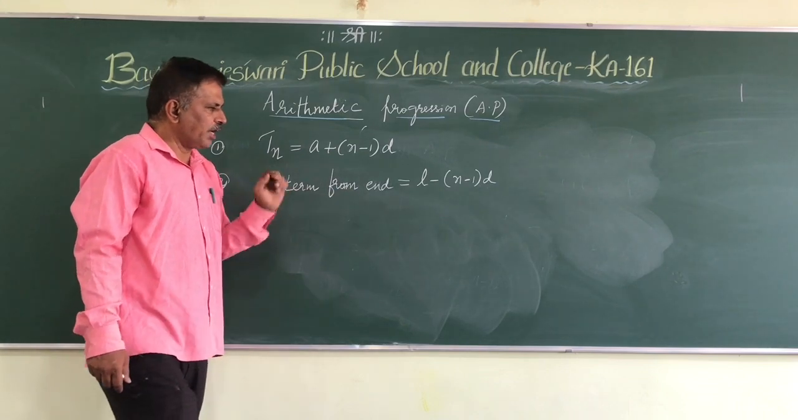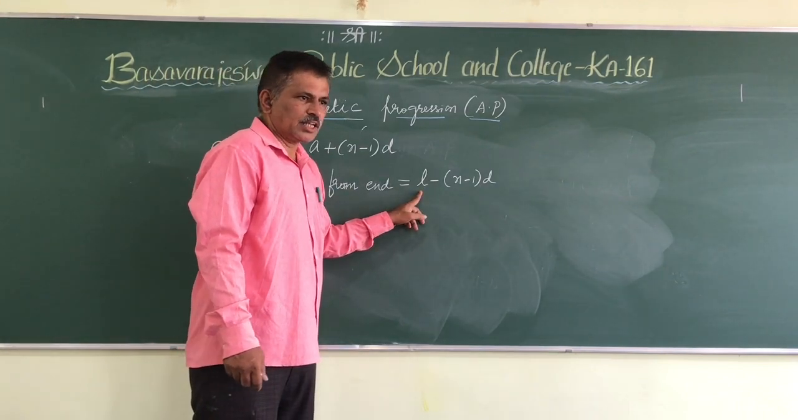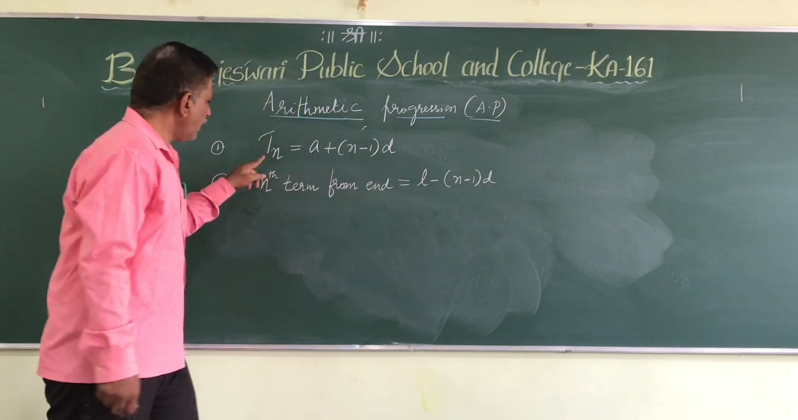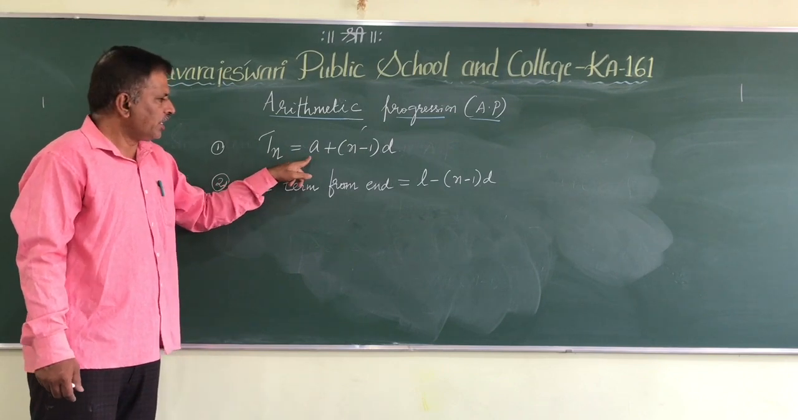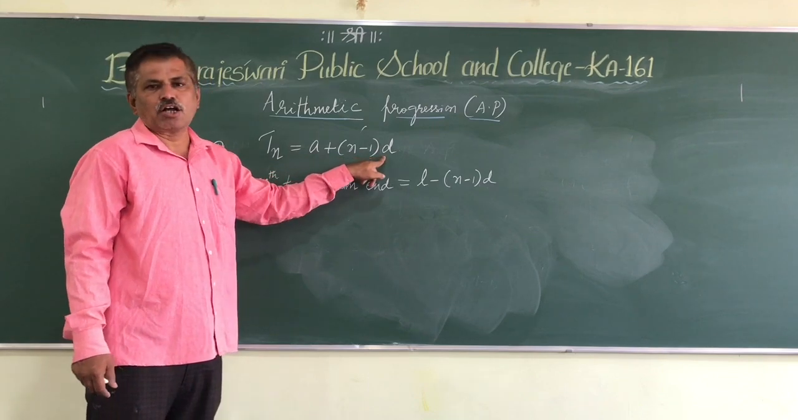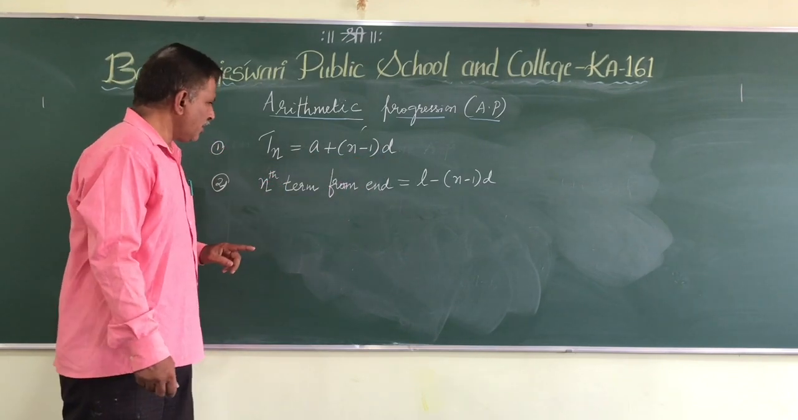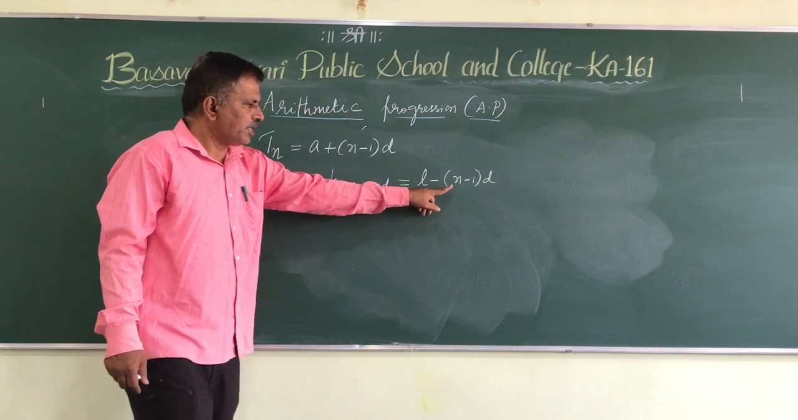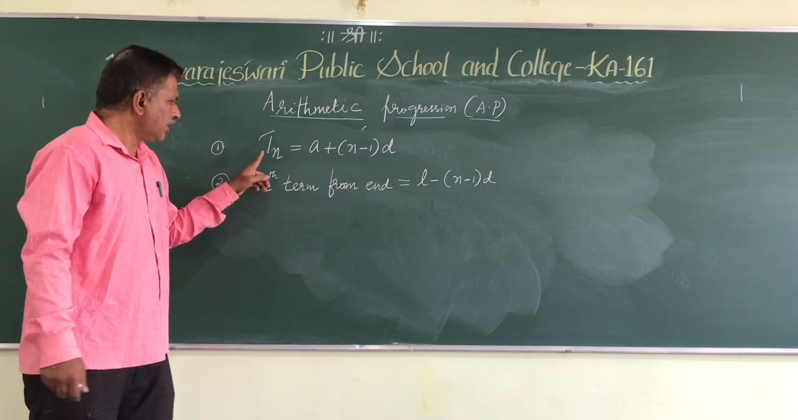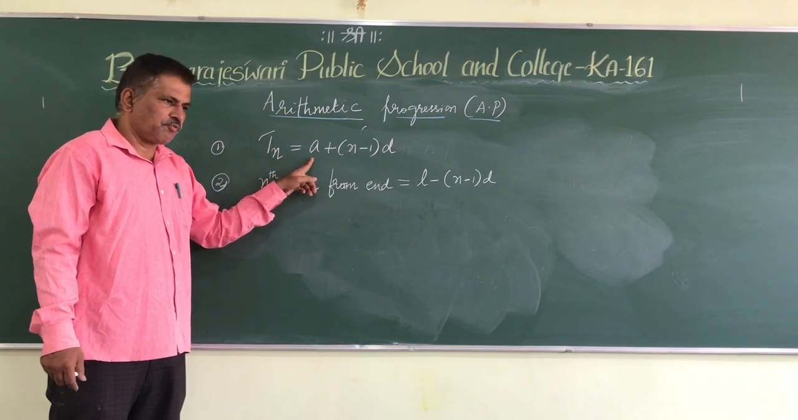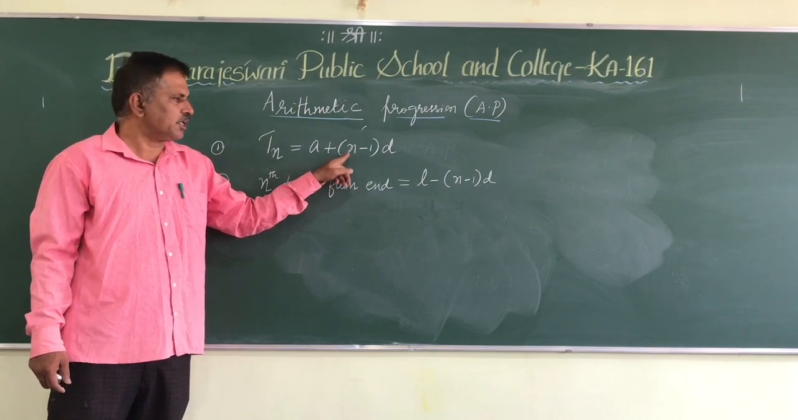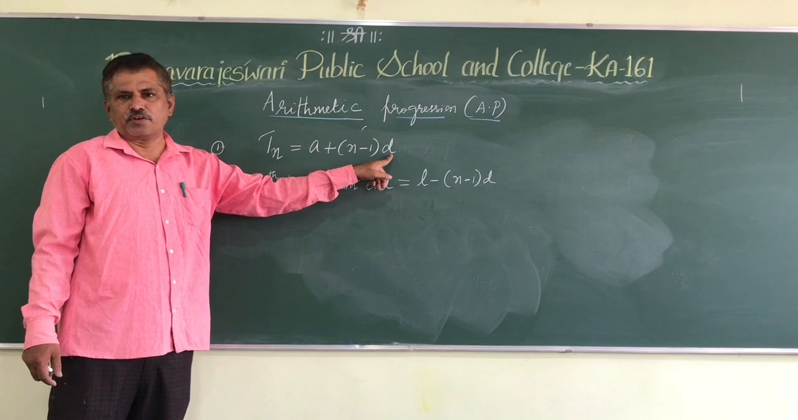So for the nth term from the end, we use the formula L, that is the last term, minus n minus 1 into d. Here, Tn is the last term, a is the first term, n is the number of terms, and d is the common difference. Please note down this: Tn is the last term, a is the first term, n is the number of terms in the progression, and d is the common difference.